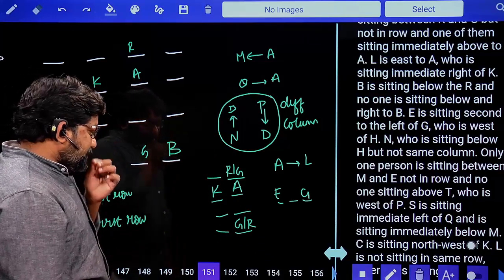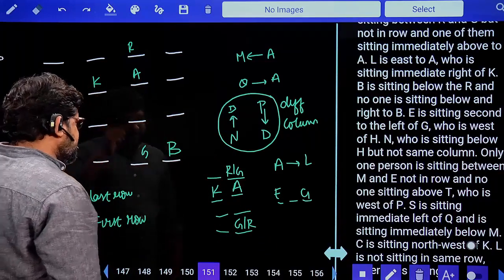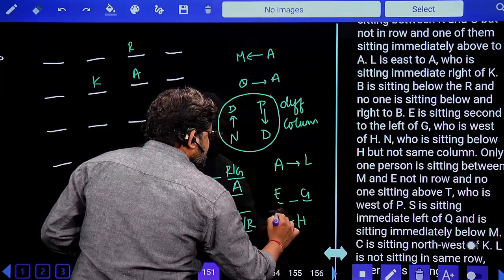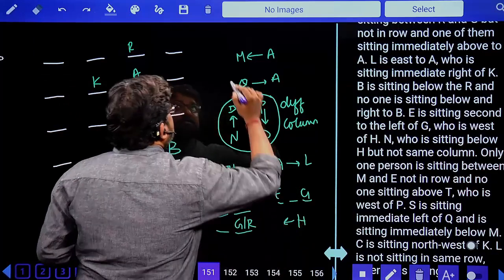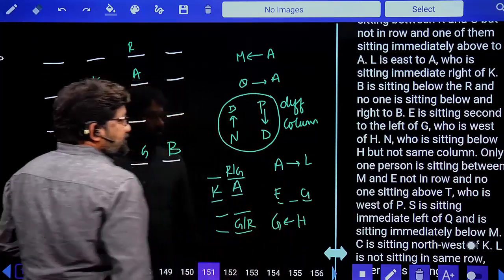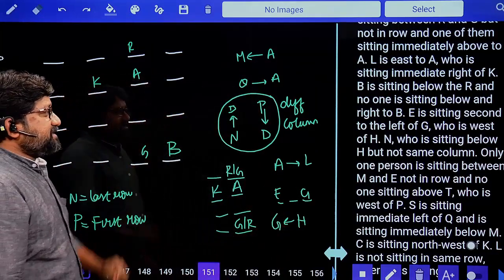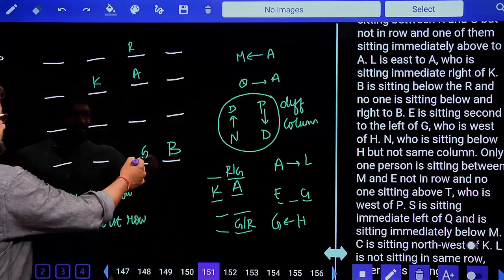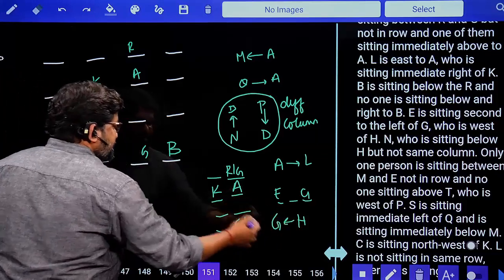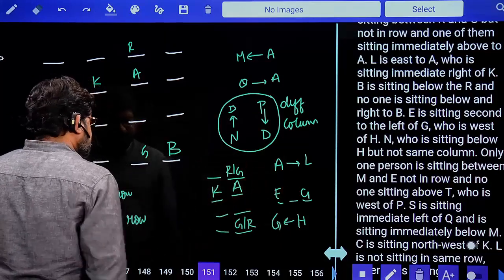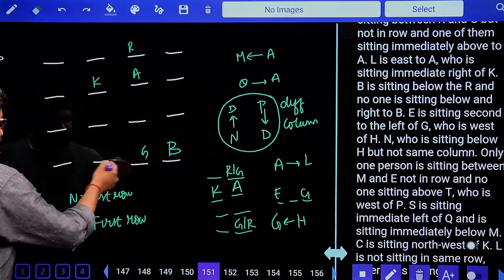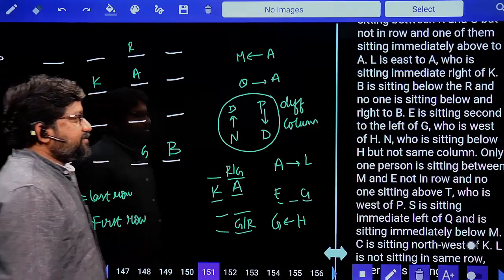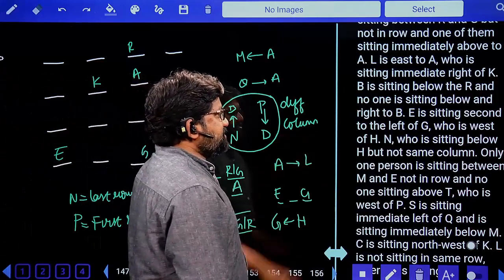G who is to the west of H. This G is to the west of H. Next, E is sitting second to the left of G, and G is to the west of H. G is here. On the right side of G there is one possibility for H. Second to the left of G, 1, 2, is automatically occupied by E, because second to the left is clearly mentioned.